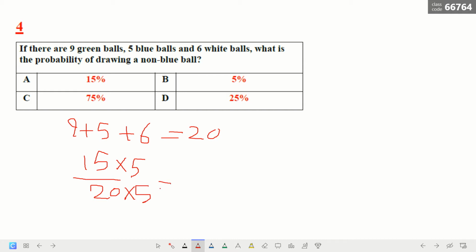That means 15 times 5 is 75 over 100, which is equal to 75%. So the answer here is C, 75%.